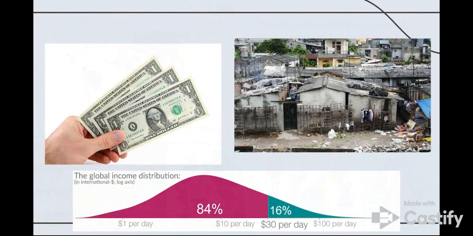The threshold for the EPM is a household living on less than $3 purchasing power parity per person per day. Approximately 10% of the world's population live in extreme poverty, with the EPM being most prevalently used in less developed countries. The EPM also accounts for resources in terms of cash and subsistence food, and does not take into account any other resources. Some limitations of the EPM approach include the fact that money doesn't necessarily define quality of life. Additionally, some households could be living right above the $3 per person per day threshold and still be living in extreme poverty. Thus, the EPM does not take this into account in its measurement.